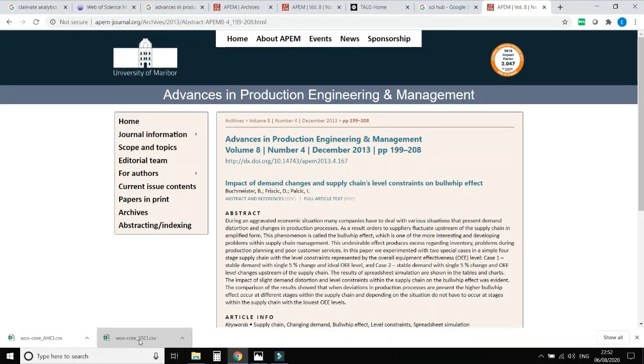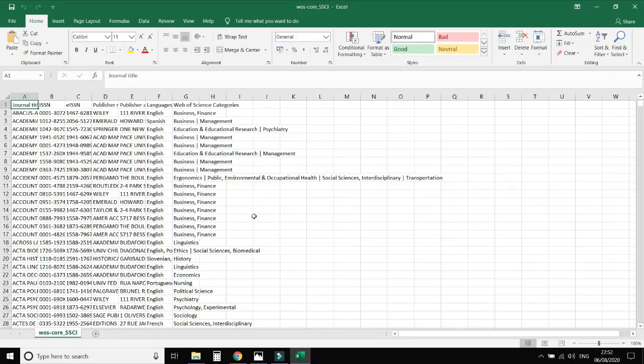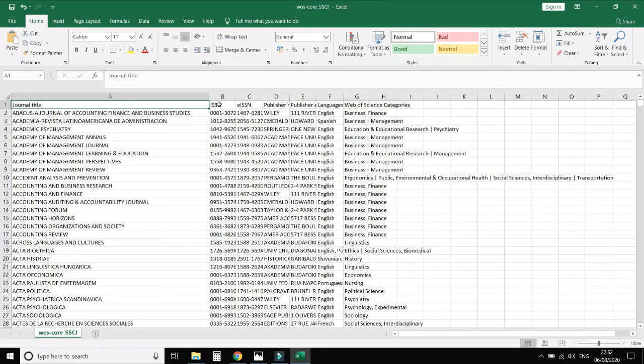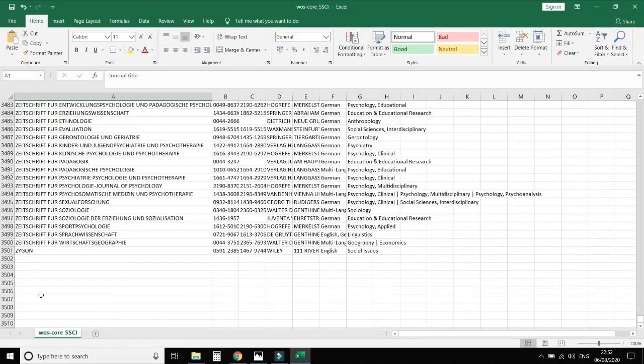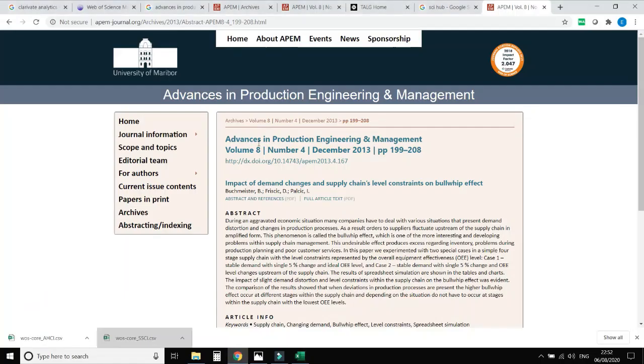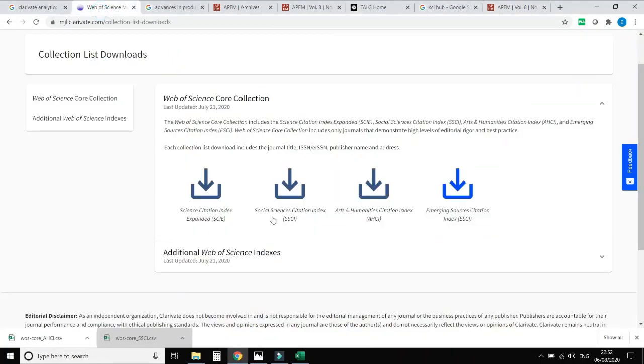So second is SSCI. Here you can check the journal title. For SSCI, a total of 3,500 journals are indexed with Web of Science, which belong to Social Sciences Citation Index.